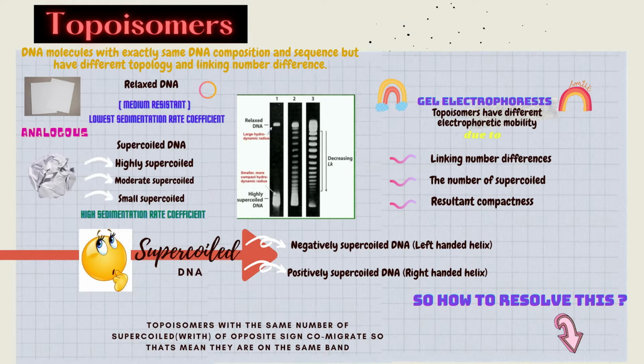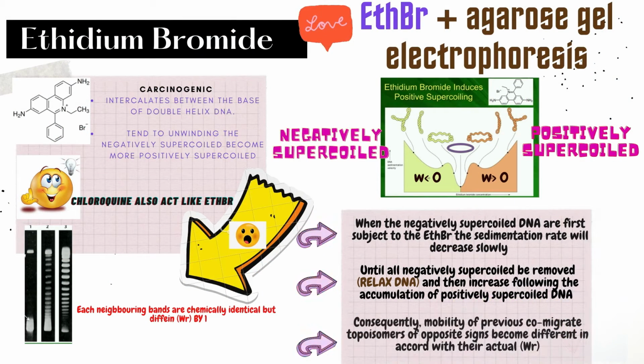co-migrate. So, how to resolve this problem? By adding ethidium bromide in the agarose gel electrophoresis, which tends to make negatively supercoiled DNA become more positively supercoiled. Consequently, the mobility of previously co-migrated topoisomers of opposite sign becomes different in accordance with their actual values.